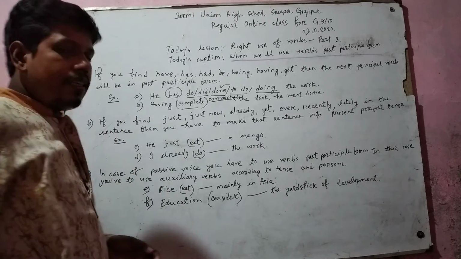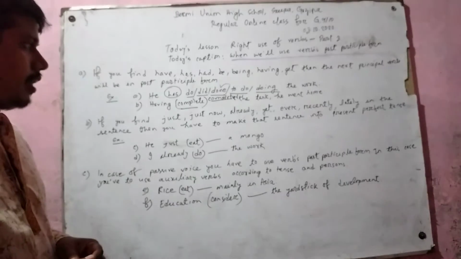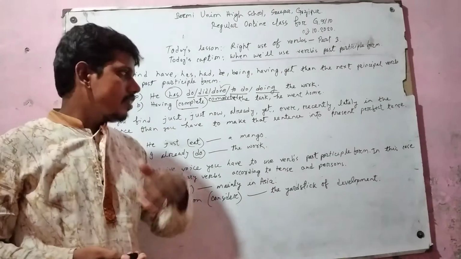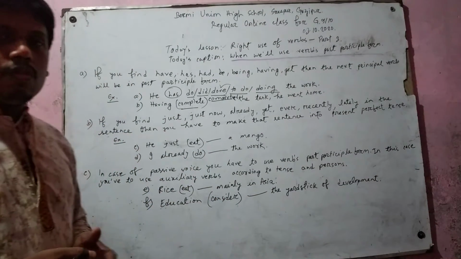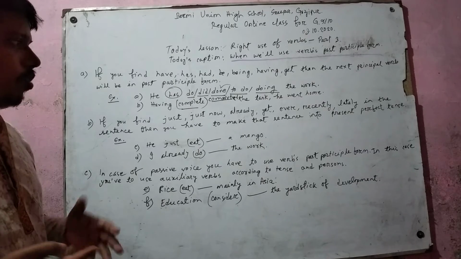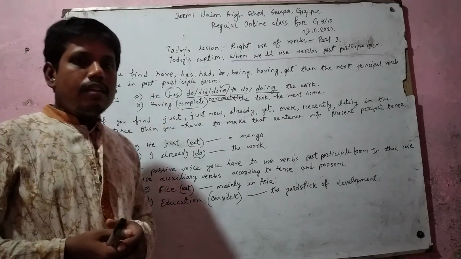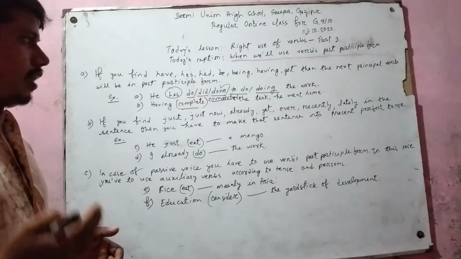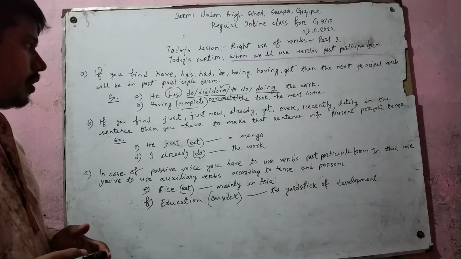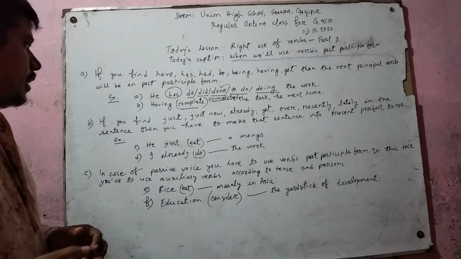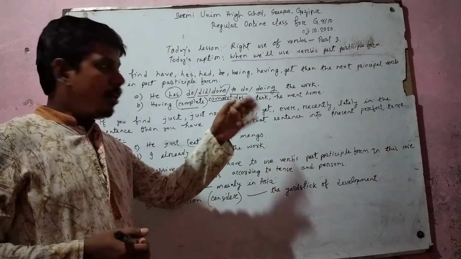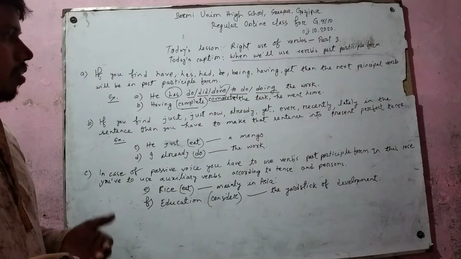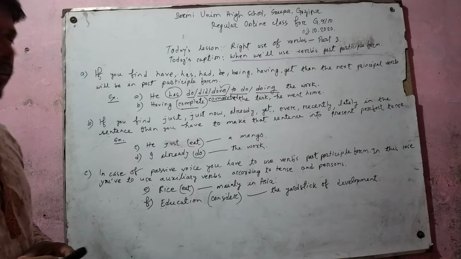Rule 2. If you find just now, already, yet, ever, recently, lately in the sentence, then you have to make that sentence into present perfect tense. You know what is present perfect tense, and you also know the structure of present perfect tense. In present perfect tense, we have the structure of subject plus have or has plus verbs past participle form. And you have to remember that if you find just now, already, yet, ever, recently, lately, then you have to turn that sentence into present perfect tense.